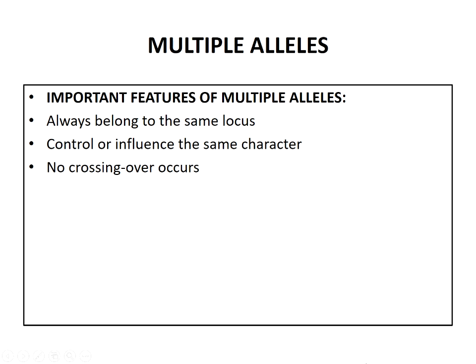The wild type allele is dominant over the other alleles. Always the wild type allele is dominant because all the alleles of a multiple series occupy the same locus in the chromosome. Therefore, no crossing over occurs within the alleles of the same multiple allele series.